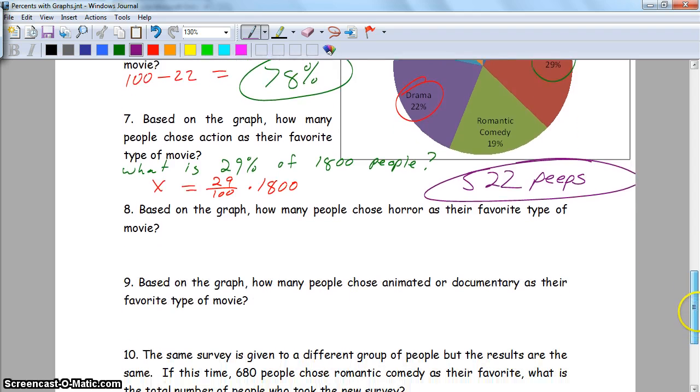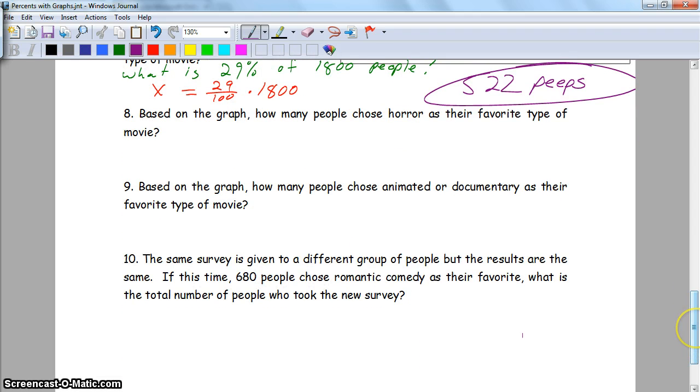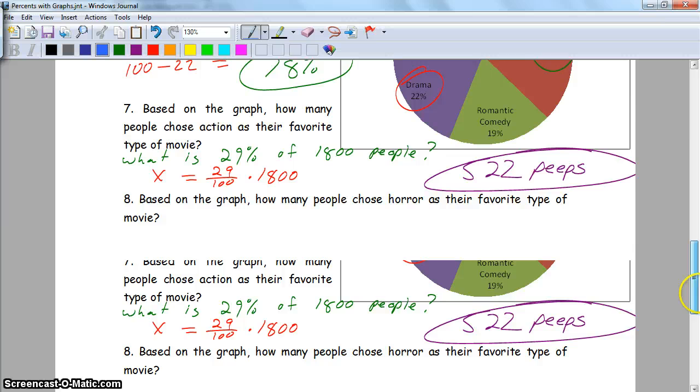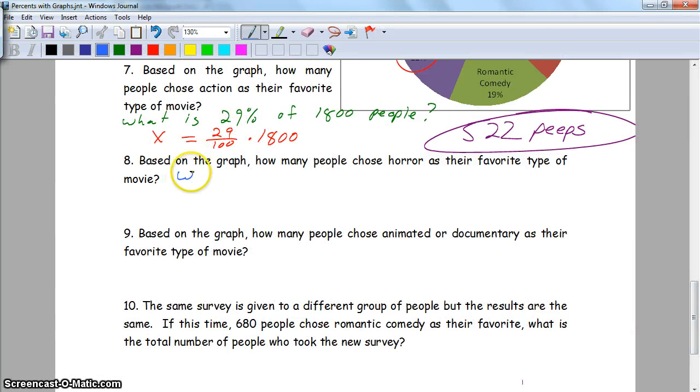There you go. All right, so with your people, I want you to take a minute, try out the next 3 problems. Ready, go. Press pause. All right. On number 8, based on the graph, how many people said horror films? Horror was 8%. So the question is, what is 8% of 1,800?